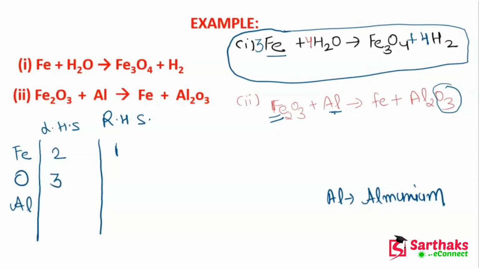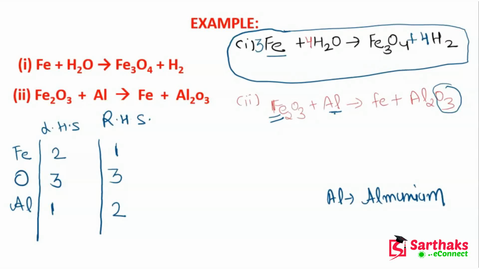And on the RHS side, it is again 3. Now, what about the aluminium? So aluminium here on the LHS side is 1, and on the RHS side it is 2. Okay guys, I hope this is clear to you.